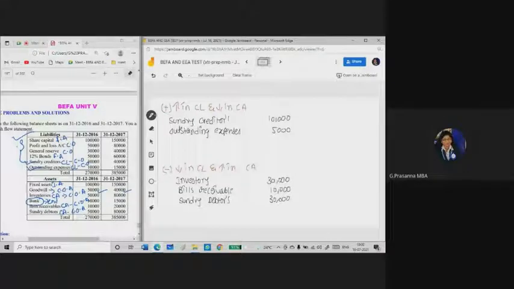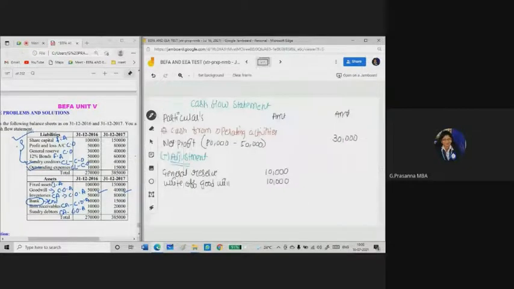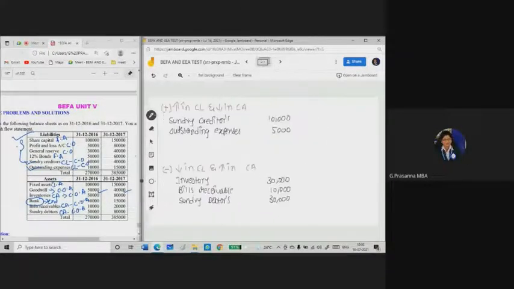Now it is easy for you to do the calculation part, because here you can easily understand these are the add items and these are the deduction items. Now let us do the working related to this. 30,000 is the net profit. To this net profit you need to add the adjustments. So 30,000 plus 10,000 is 40, plus 10,000 is 50, plus 15 is 65,000.